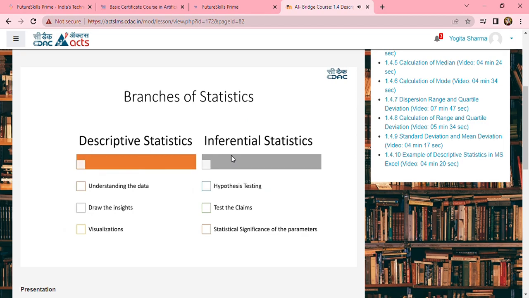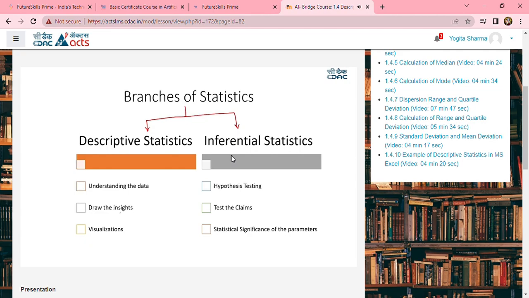Hence, statistics has two branches. One of the branches is descriptive statistics. The other one is inferential statistics. Now, what does descriptive statistics talk about? Descriptive statistics talks about describing the data. So in the previous example, whatever you have seen is nothing but the description of each and every column. Indirectly, it is giving you a thorough understanding of the data. Hence, the very first characteristic of descriptive statistics is to understand the data.